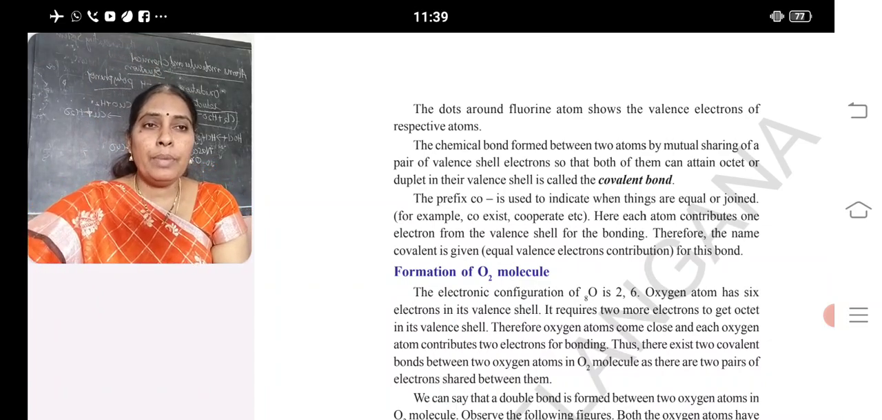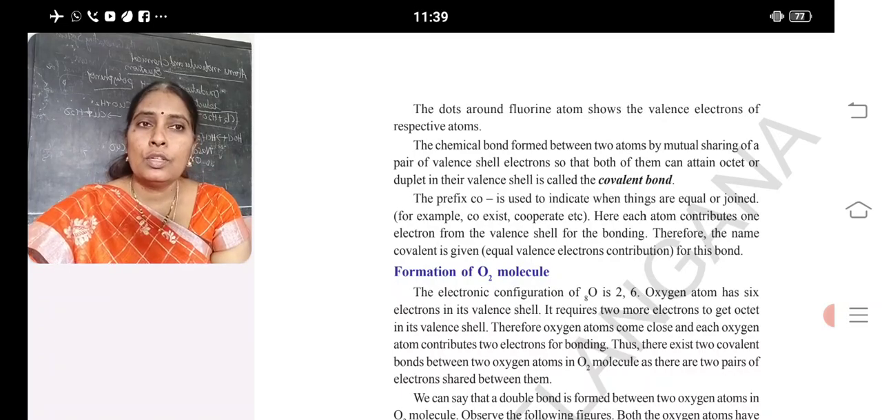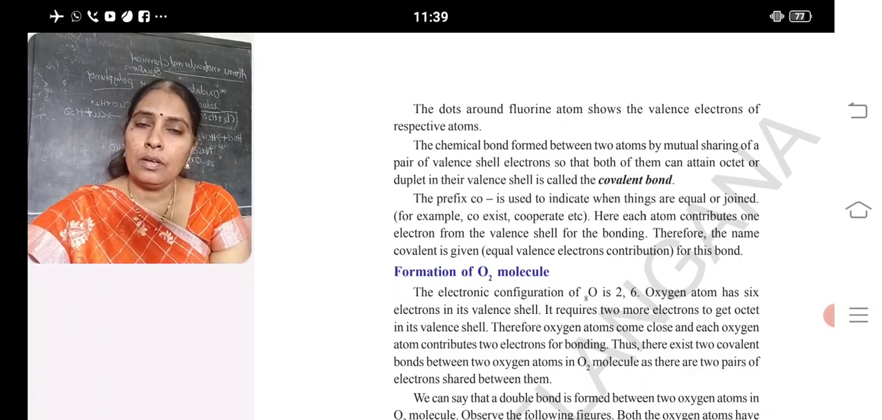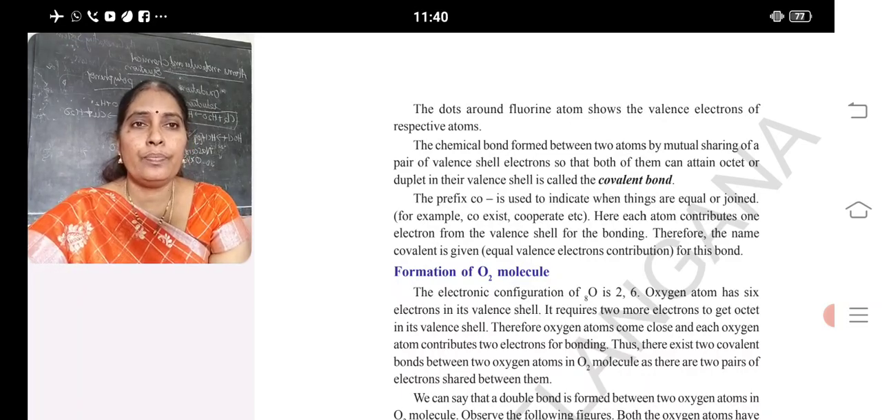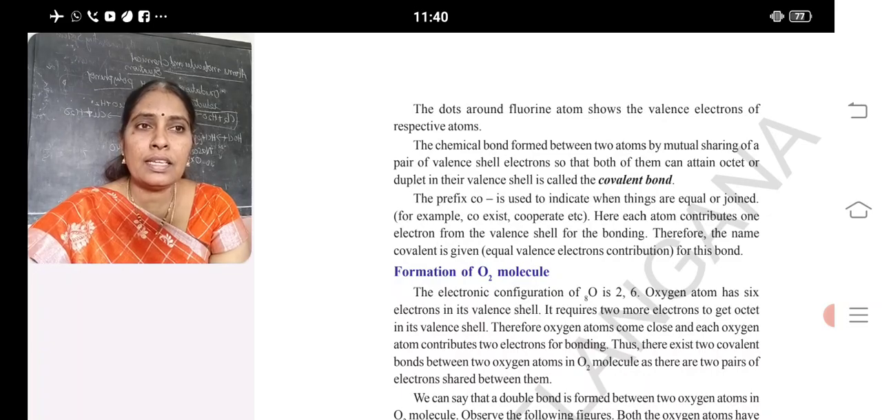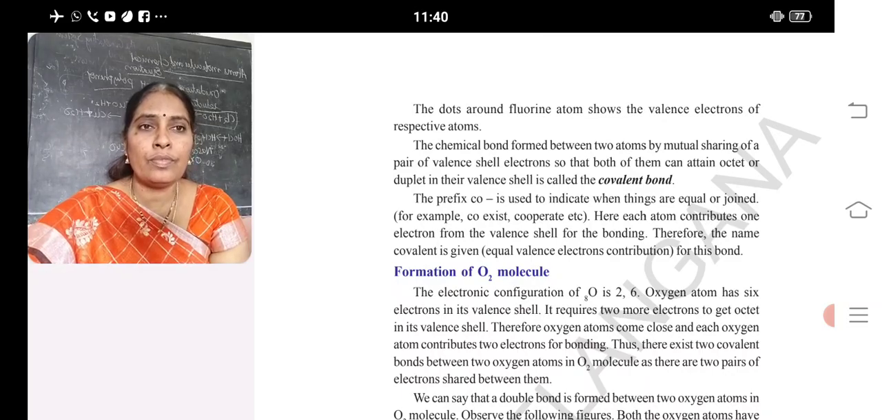See, the chemical bond between the 2 atoms by mutual sharing of pair of valence shell electrons, so that both of them can attain octet state configuration in valence shell, is known as chemical bond. By sharing, first fluorine as well as the second fluorine, both are getting octet state configuration. So it is said to be a covalent bond. And in covalent bond, prefix co is used to indicate the things are equally joined. And here each atom contributes 1 electron from the valence shell for the bonding. Therefore, the name of covalent bond is given for this bond.